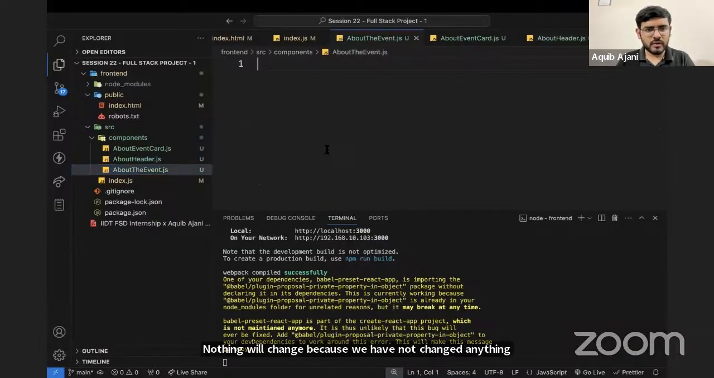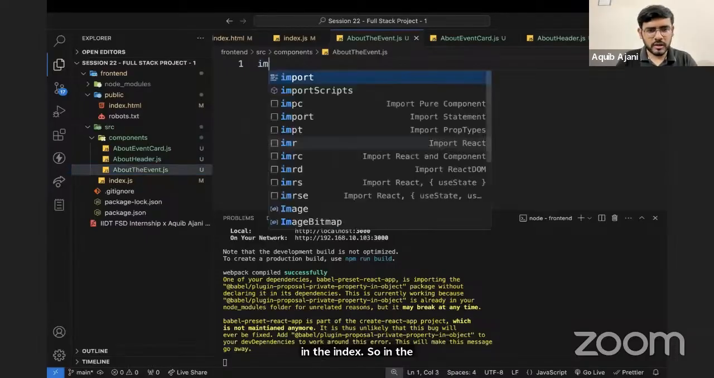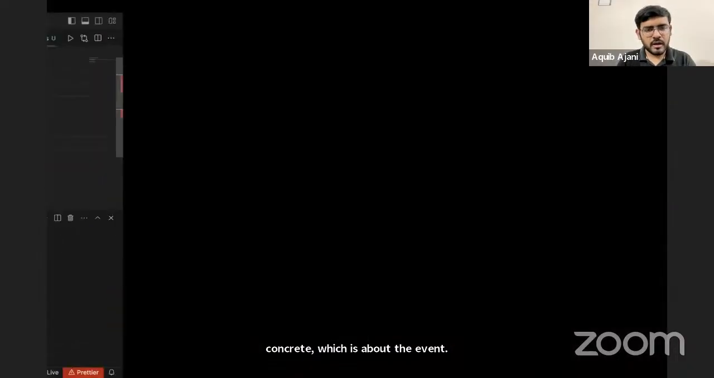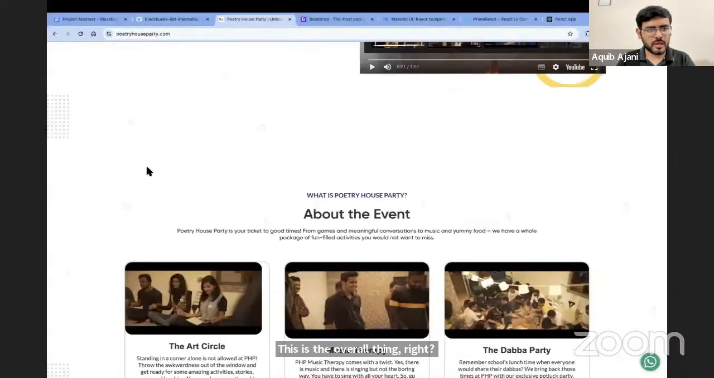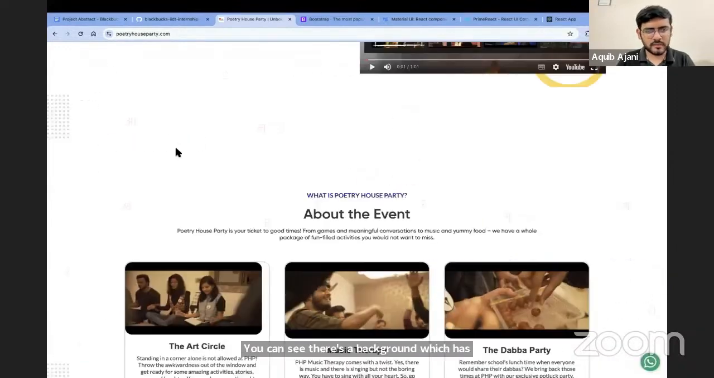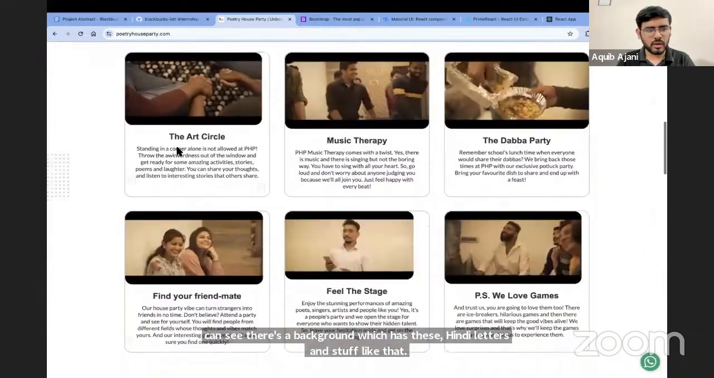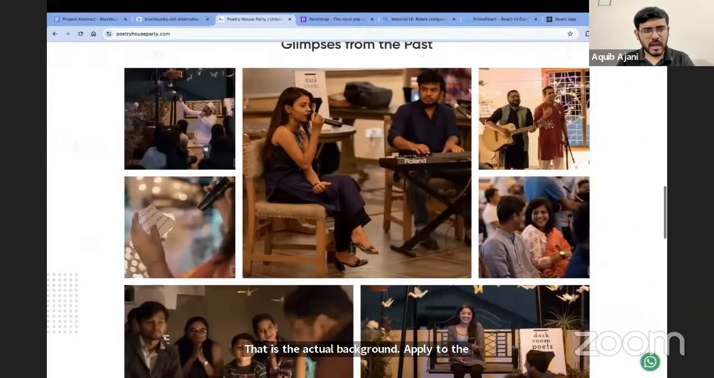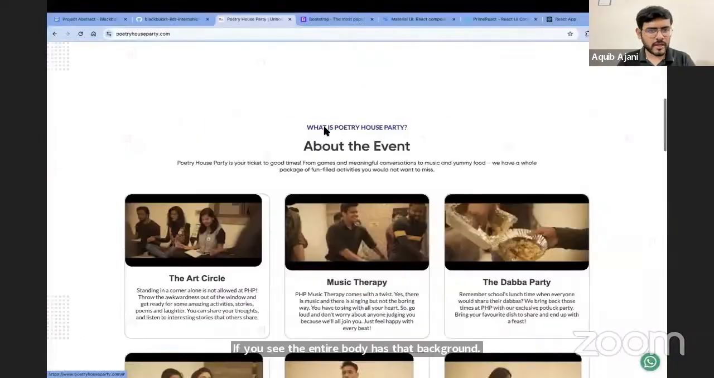So in the index, we want to call this component, which is about the event. This is the overall thing, right? The outermost wrapper, where you see this background also has been applied. You can see there's a background which has these Hindi letters and stuff like that. That is the actual background applied to the entire page. If you see, right, the entire body has that background. So we'll work on that later on.